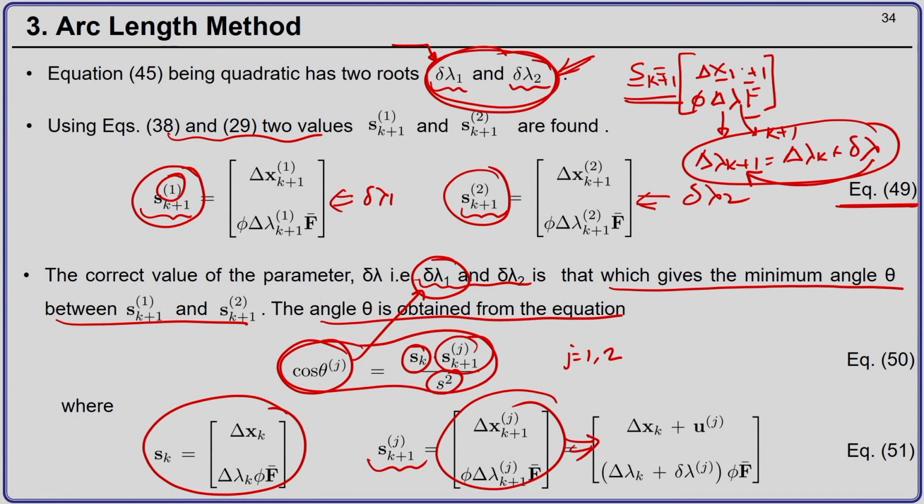If your Newton-Raphson has not converged, then you move to the next Newton-Raphson step, and again you go on to find the new values of delta lambda 1 and delta lambda 2, and you keep on going till your point B, as shown in the graph for the arc length method, is reached to a certain degree of accuracy. So, this completes our arc length method to deal with the failure of Newton-Raphson algorithm.